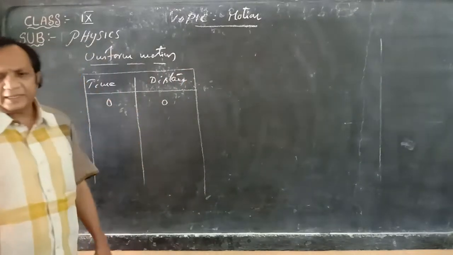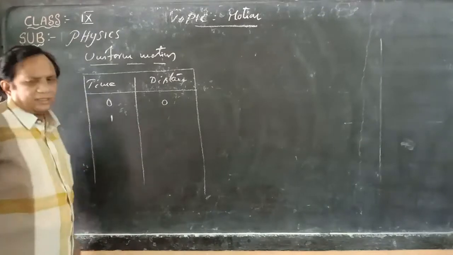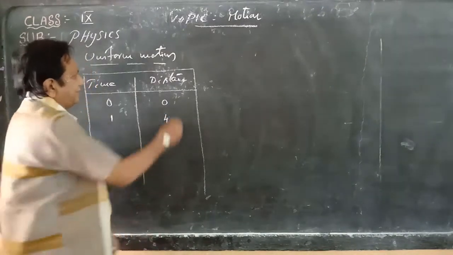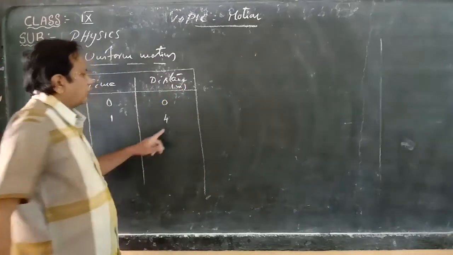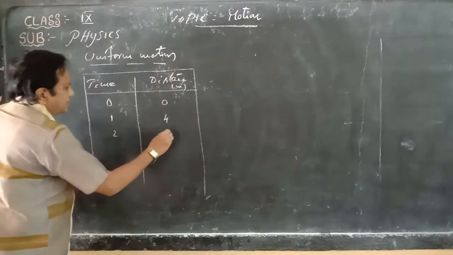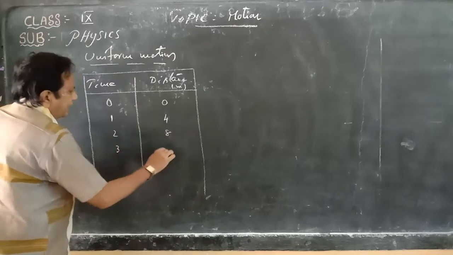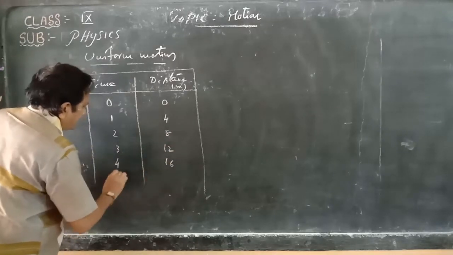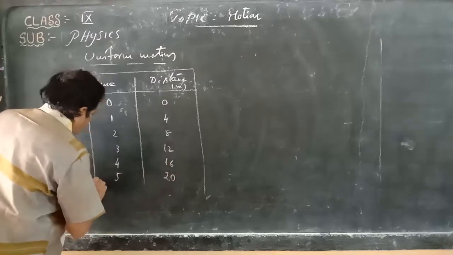At 1 second, it moves 4 meters. In meters, distance is taken. 2 seconds, 8 meters. 3 seconds, 12 meters. 4 seconds, 16 meters. 5 seconds, 20 meters. Like that we consider.